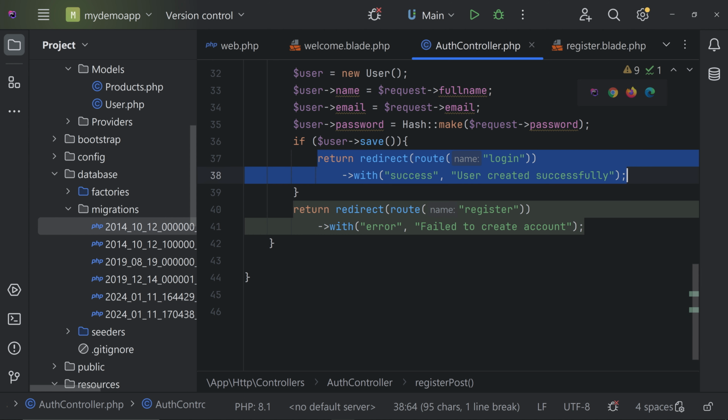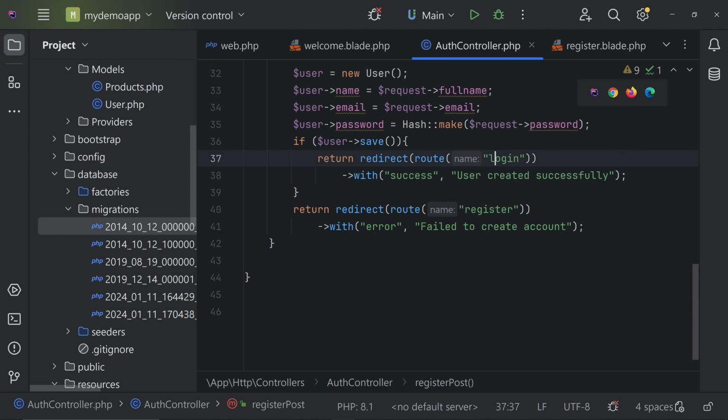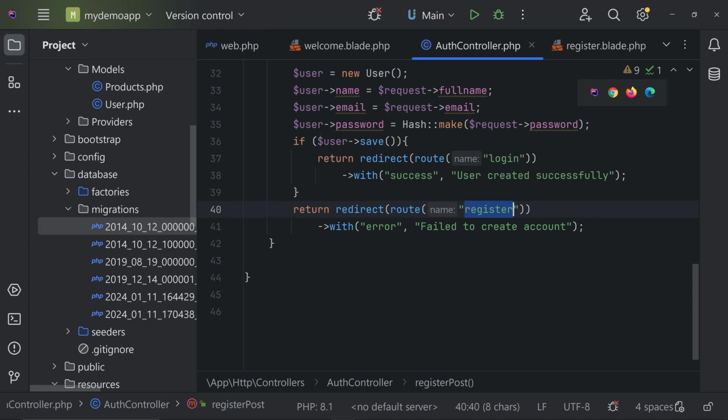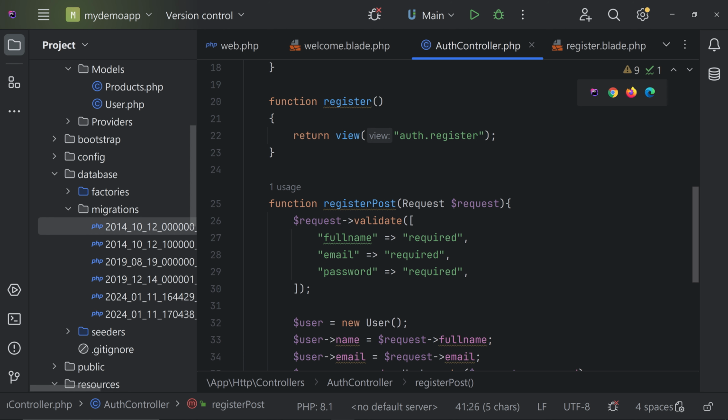Okay, so now if the user is saved to the table, we are going to show a success message and redirect the user to the login page. Otherwise, we are going to redirect the user to the registration page itself with the error message. Okay, that's it. So now we can try running it.